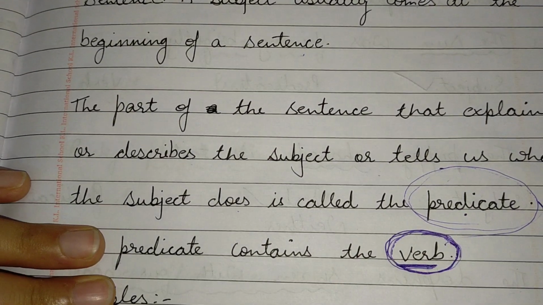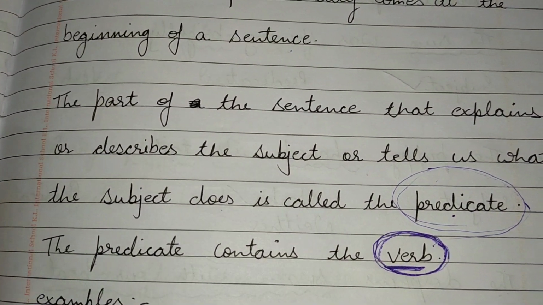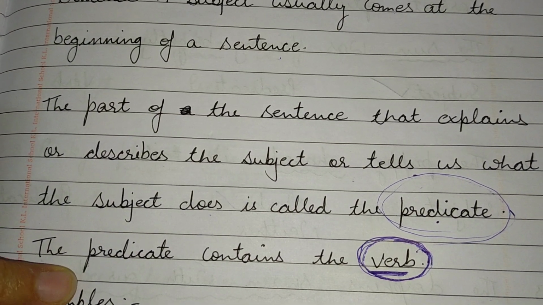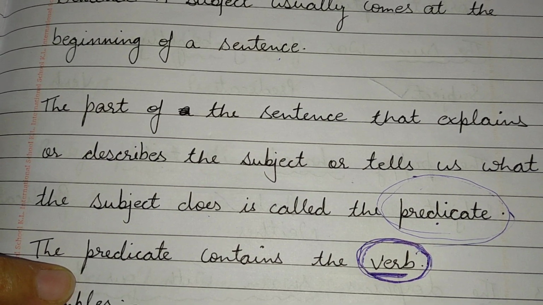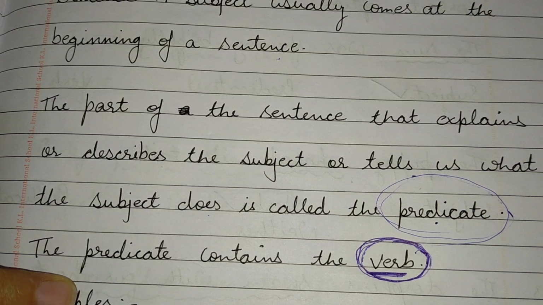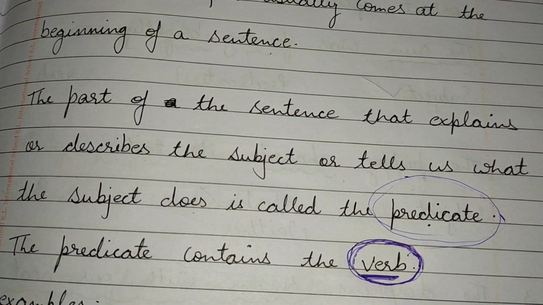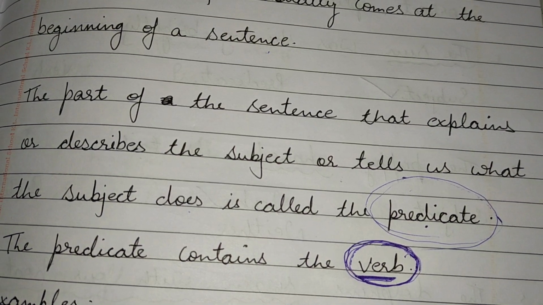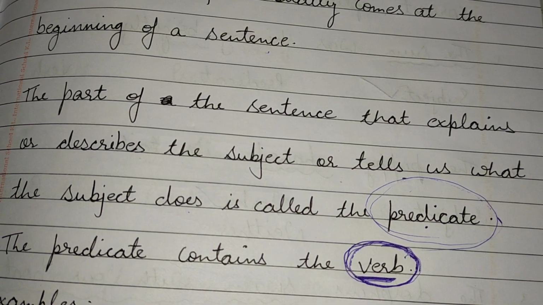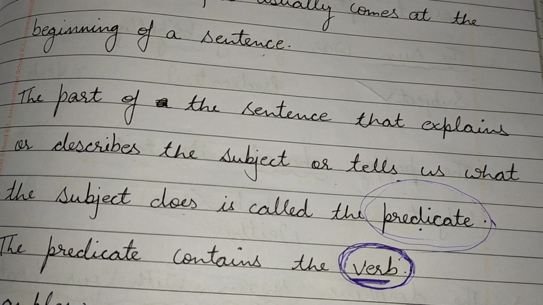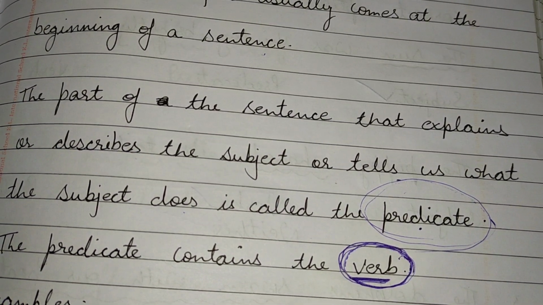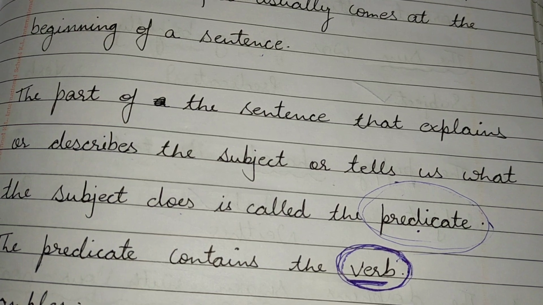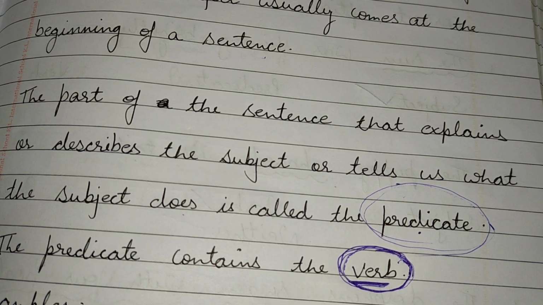Now the part of the sentence that explains or describes the subject or tells us what the subject does is called the predicate. First of all, what we learned, that subject is the person or animal performing the action. Second is predicate, the part of the sentence that explains or describes the subject or tells us what the subject does.